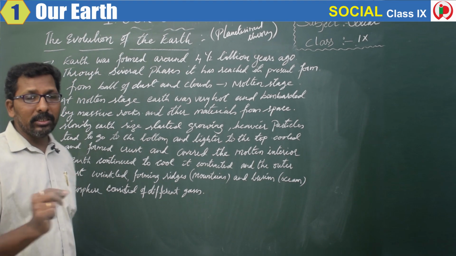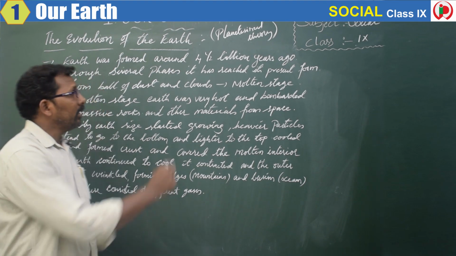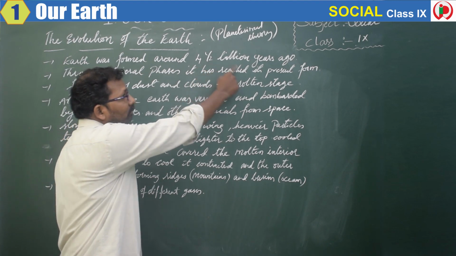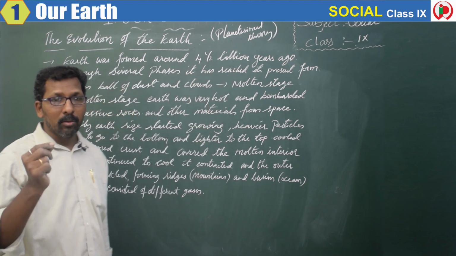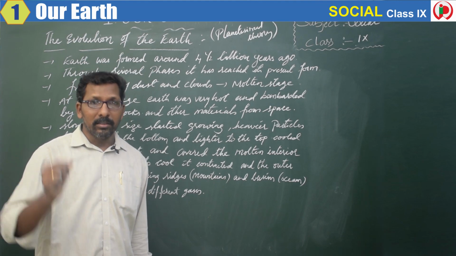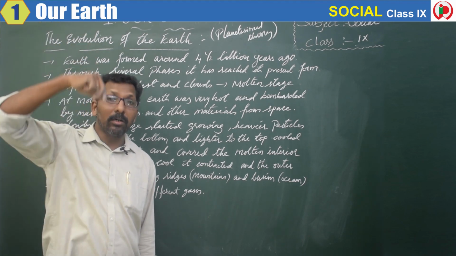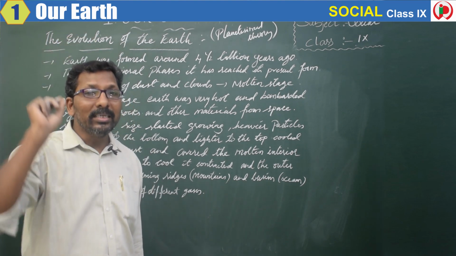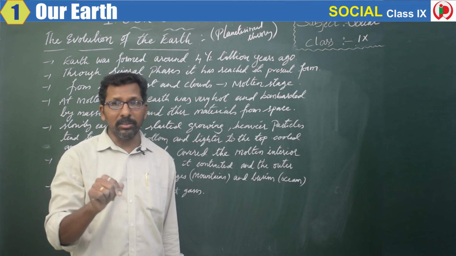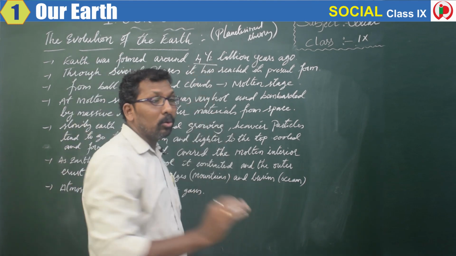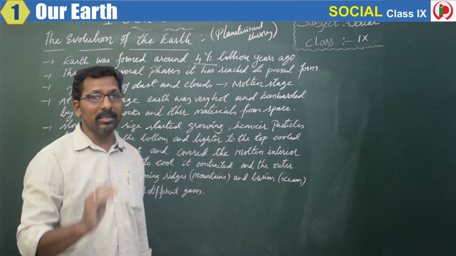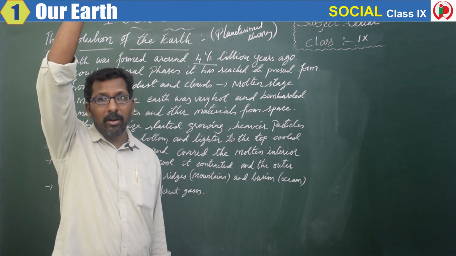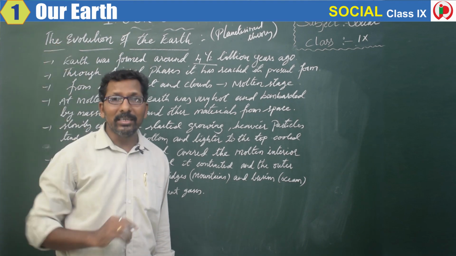To talk about the evolution of the earth, we go back around 4.5 billion years ago. According to scientists, this earth would have formed around 4.5 billion years ago. This is not the absolute answer of the scientists. They are saying it may be formed around 4.5 billion years ago.